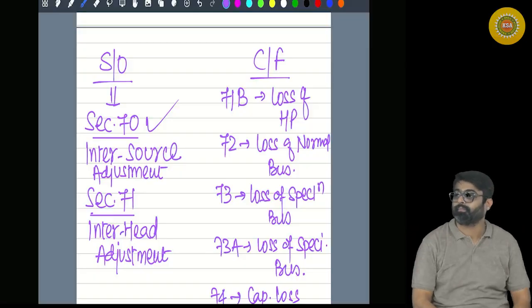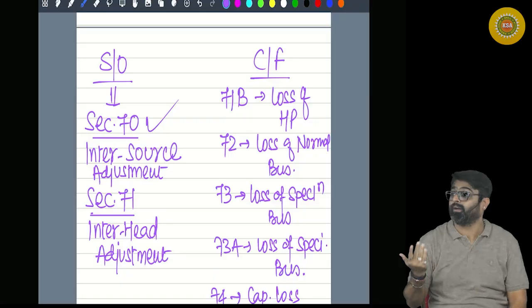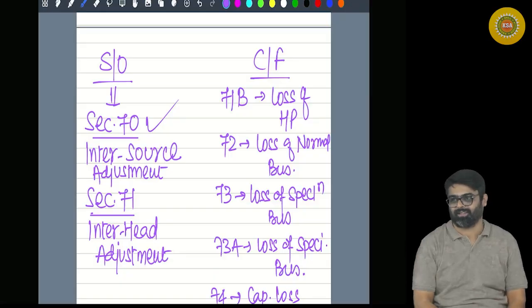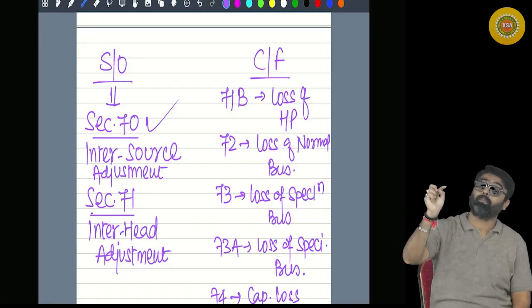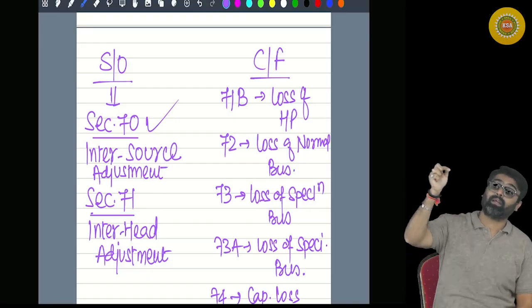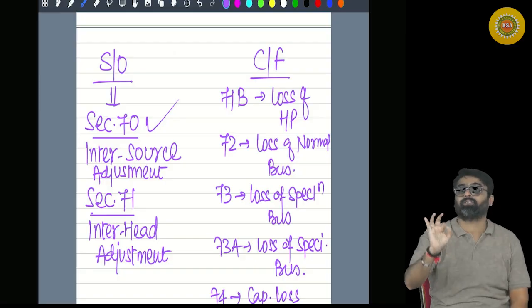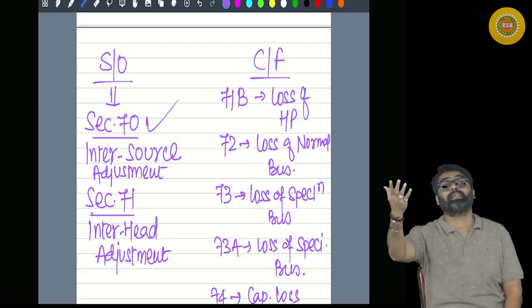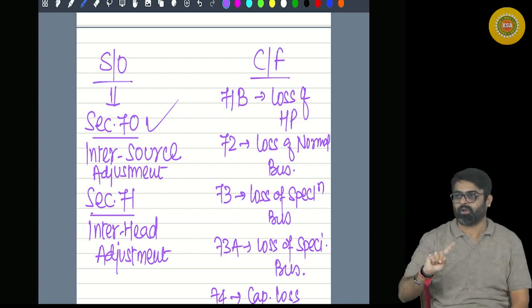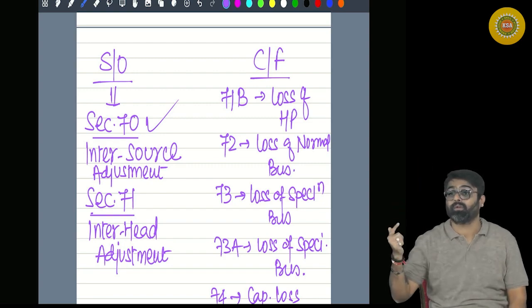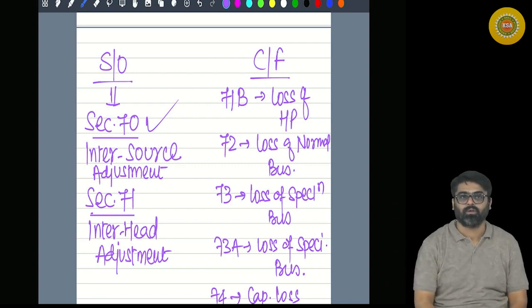Third head, PGBP. Now, in PGBP there is a restriction. Loss of any speculation business can be adjusted within the head PGBP against the profits of any other speculation business only. It cannot be set off against profit of other businesses. Yes or no? First exception.